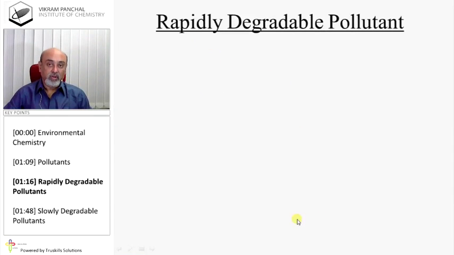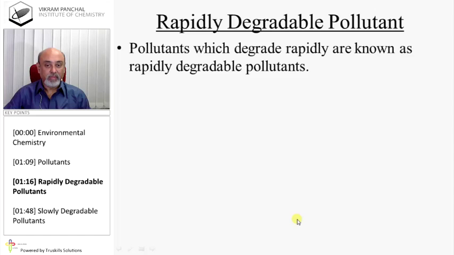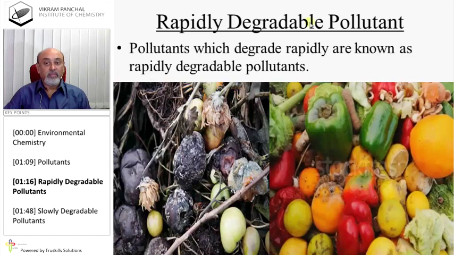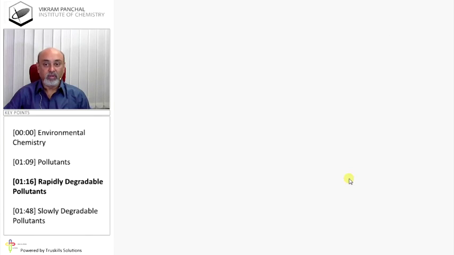Now, types of pollutants. Rapidly degradable pollutants: pollutants which degrade rapidly are known as rapidly degradable pollutants. Normally vegetables, when vegetables are spoiled, we throw them. But they should be put in a different kind of dustbin so that they can be separated from other kinds of pollutants. Why? Because these are rapidly degradable pollutants.